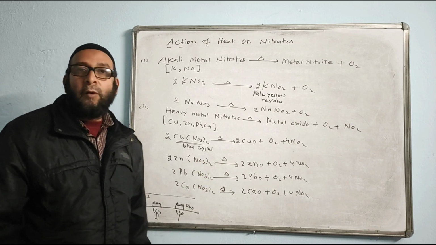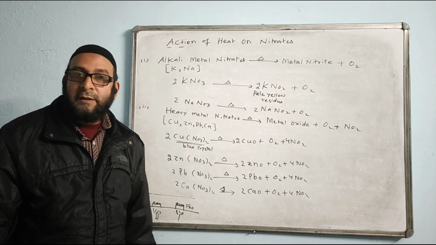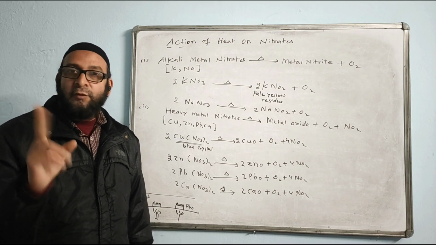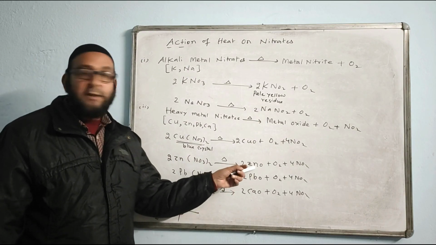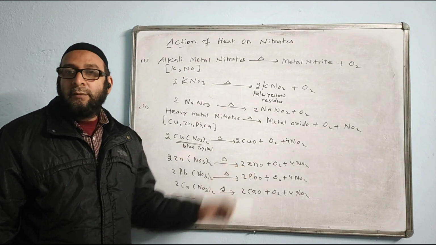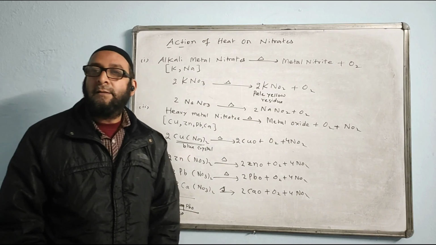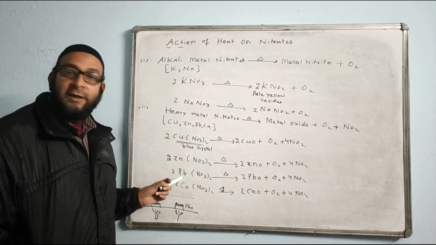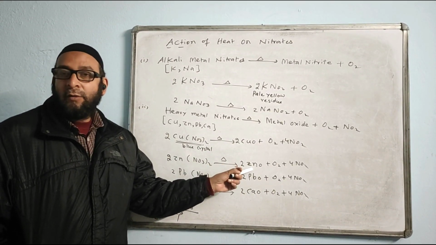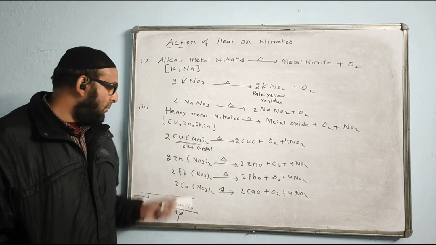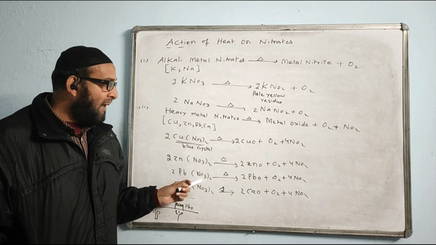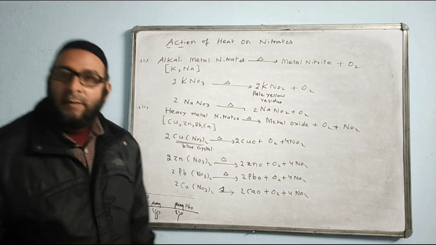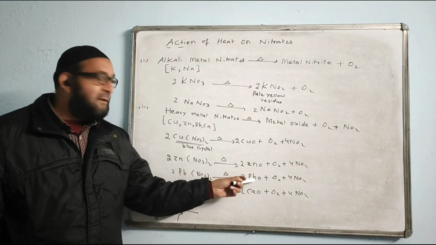And if they ask you what will you observe when white crystalline zinc nitrate is heated, give two observations. One, this zinc oxide, ZnO, is yellow when hot. Okay, now the third reaction you see. Zinc oxide I said is yellow when hot and white when cold. Now lead nitrate, when we heat, what happens? It changes into PbO.